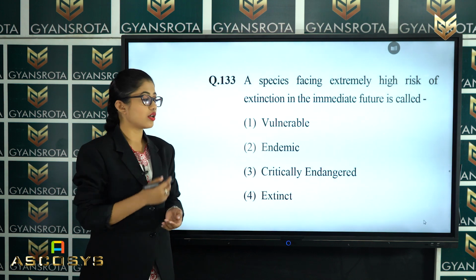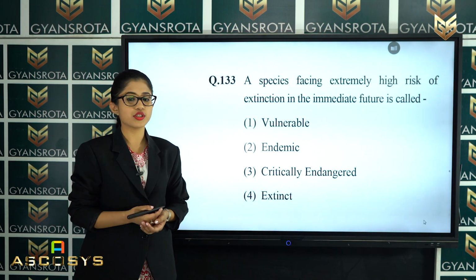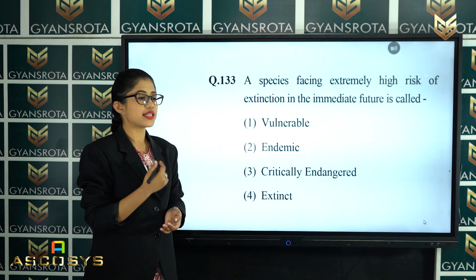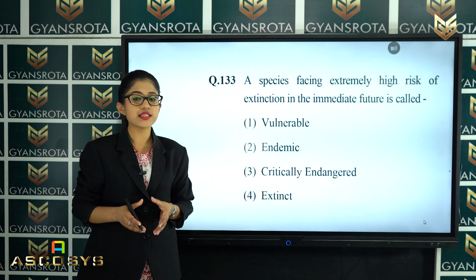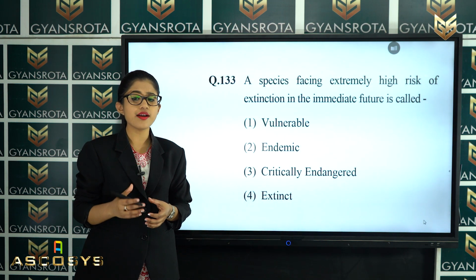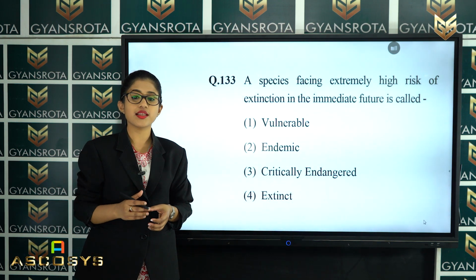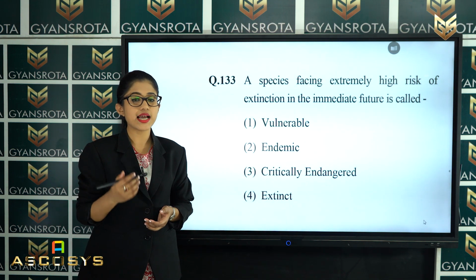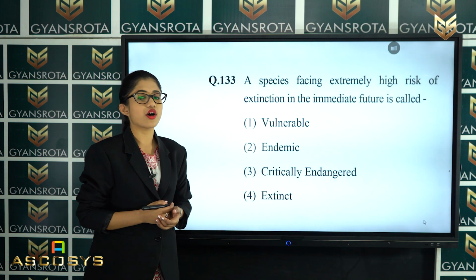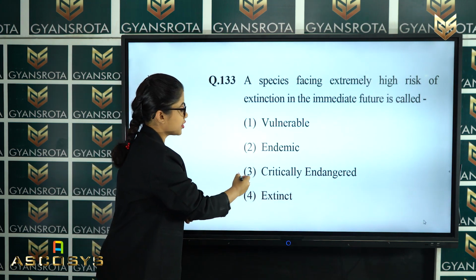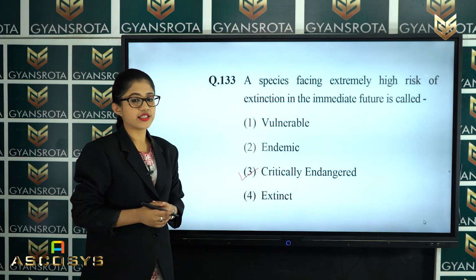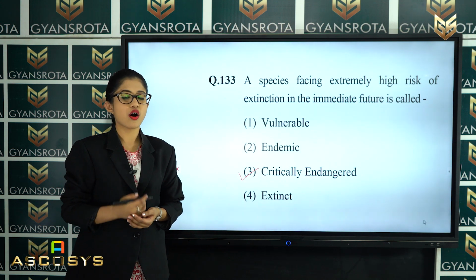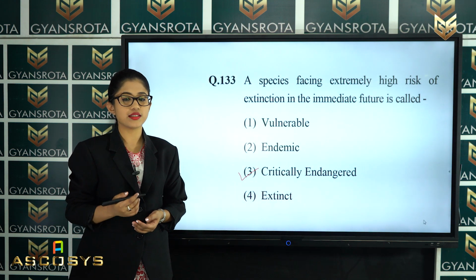There we have got all the terms which are mentioned in these options. So in the question it has asked that the species which are facing extremely high risks of extinction in the immediate future is called as the critically endangered. So it is given in the option number 3, that is critically endangered, which is the correct answer of the question number 133.